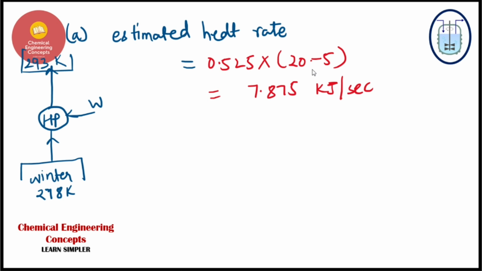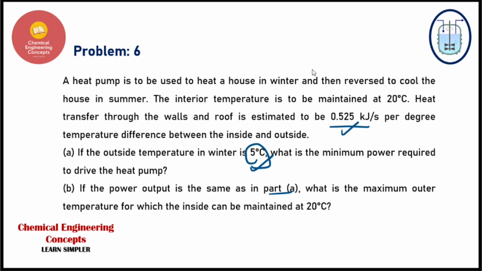Now we can calculate the coefficient of performance. We can find the coefficient of performance from temperatures, because it is given that it is a reversible heat pump.